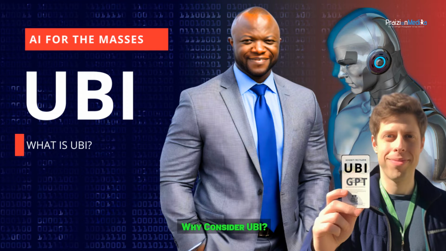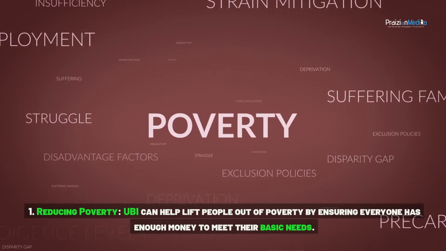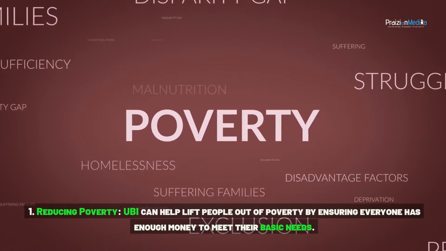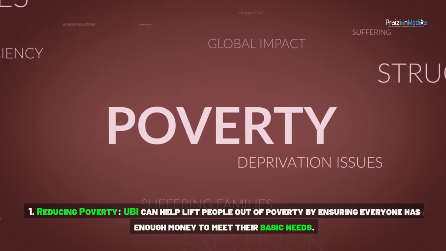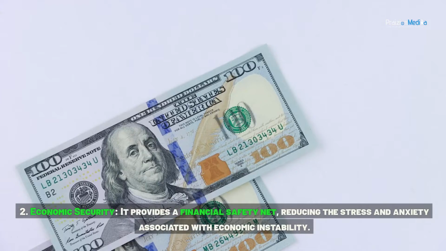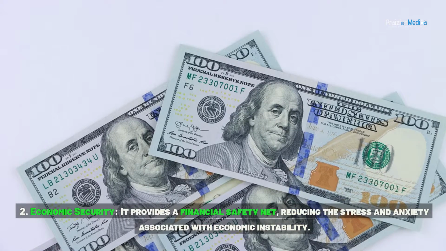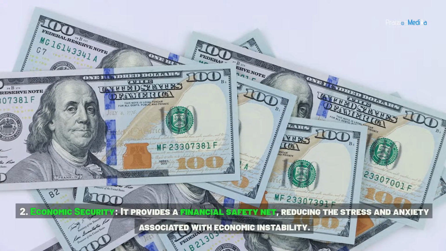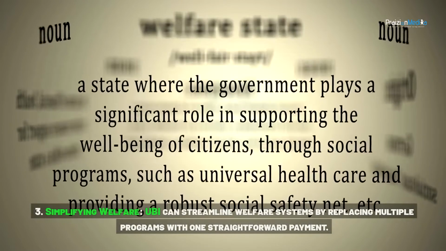Why consider UBI? 1. Reducing poverty. UBI can help lift people out of poverty by ensuring everyone has enough money to meet their basic needs. 2. Economic security. It provides a financial safety net, reducing the stress and anxiety associated with economic instability. 3. Simplifying welfare.